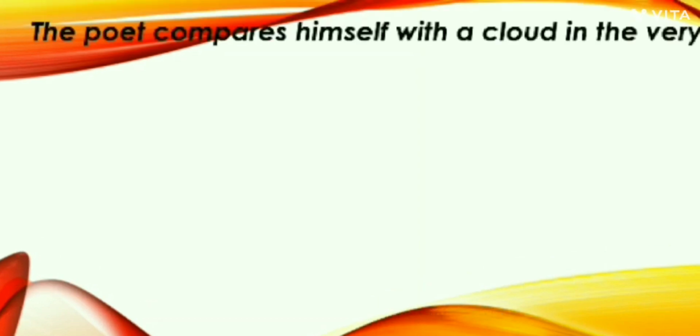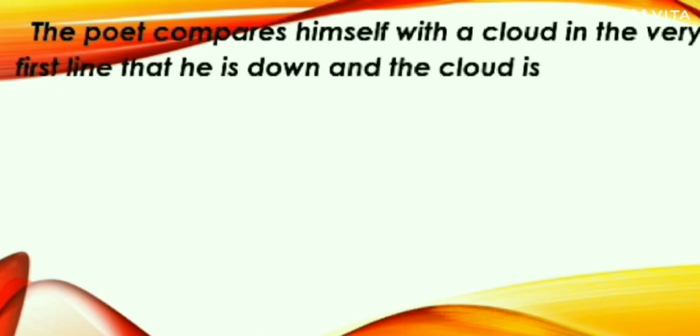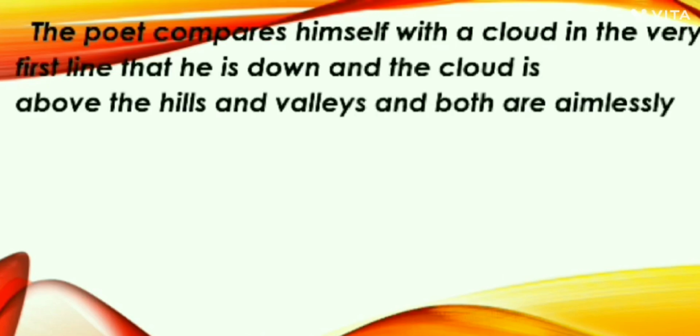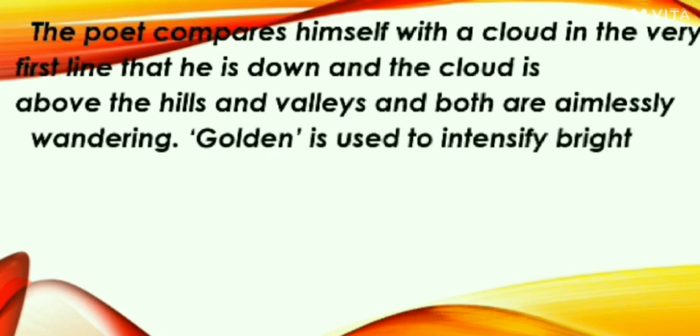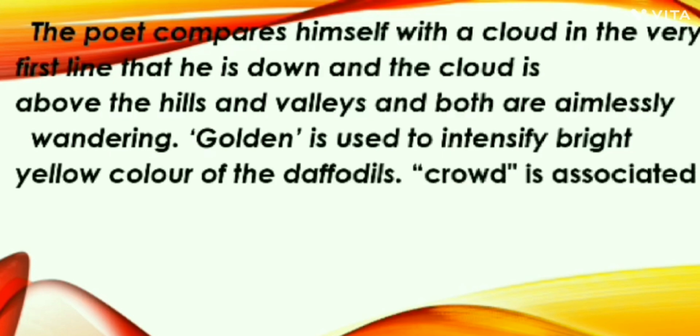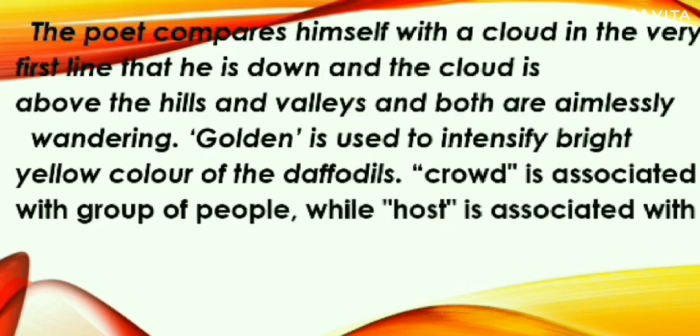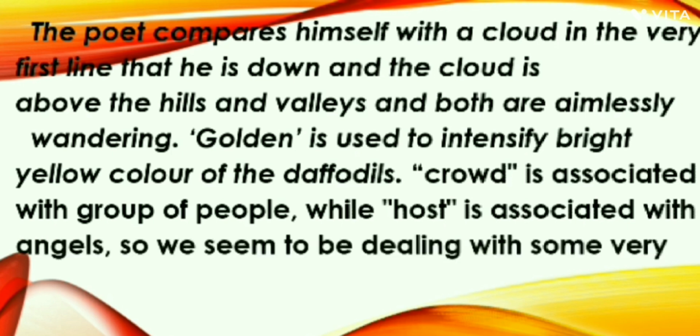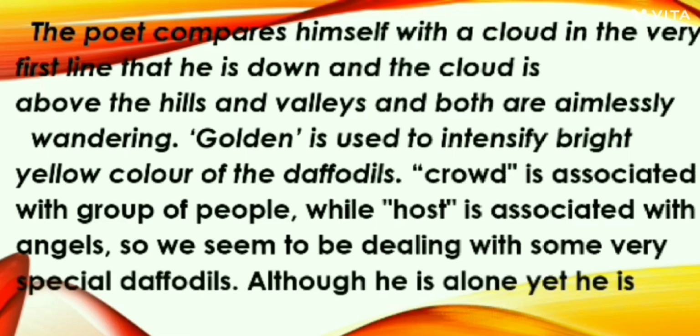Paragraph number 2. The poet compares himself with the cloud in the very first line, that he is down and the cloud is above the hills and valleys, and both are aimlessly wandering. The ultimate feeling of loneliness is there. Golden is used to intensify bright yellow color of the daffodils. Crowd is associated with group of people, while host is associated with angels. So, we can seem to be dealing with some very special daffodils.